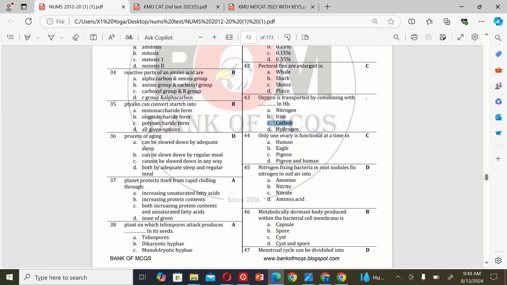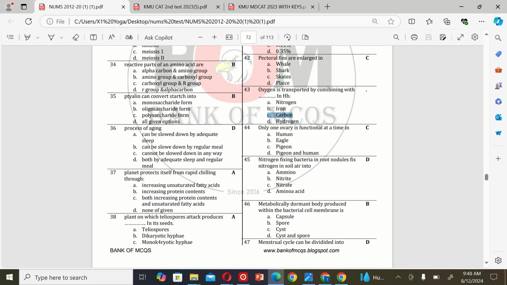The next MCQ is: only one ovary is functional at a time in A. Human, B. Eagle, C. Pigeon, and D. Pigeon and human. So the correct option is C.